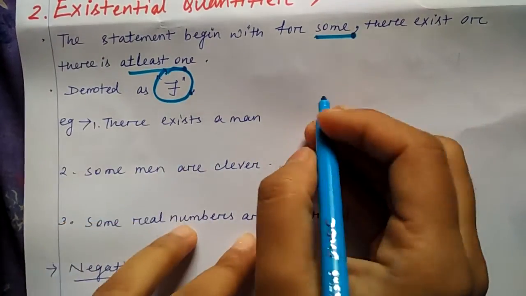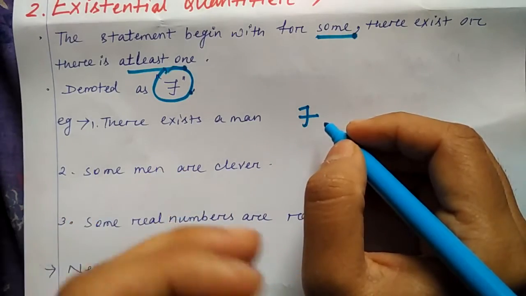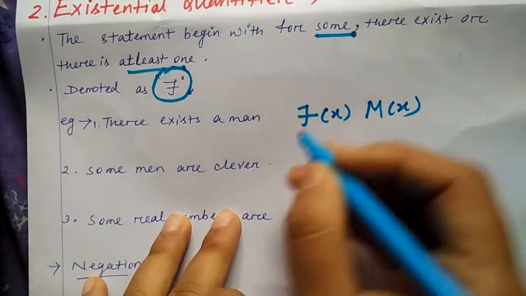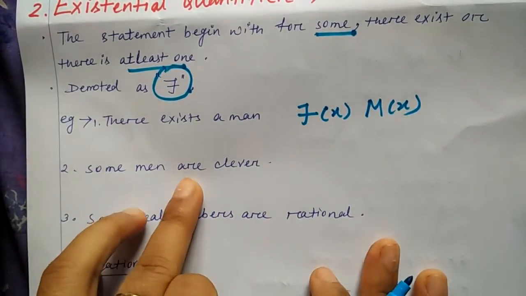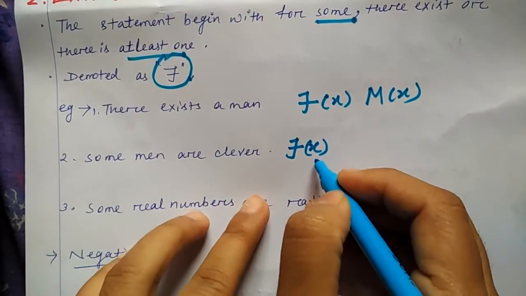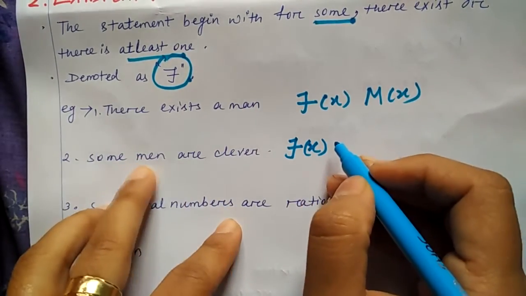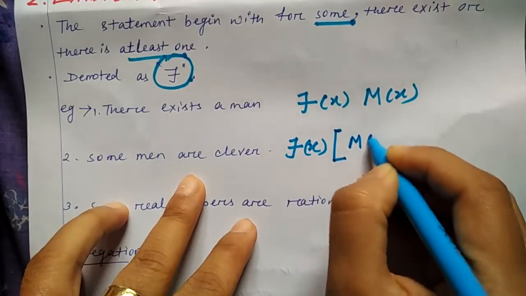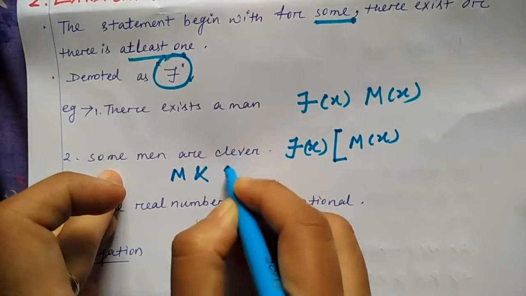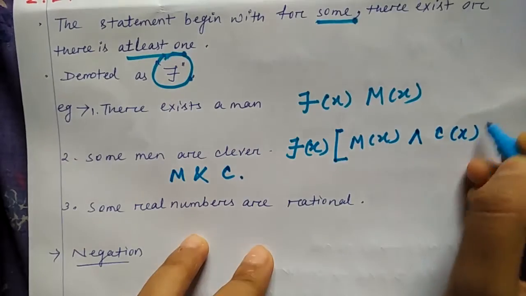There exists a man. So first thing, it is only asking for the existence of a man. So there exists x who is also a man. The next is, some men are clever. Here first there is already a man, which is denoted as x, and since some is used, that's why we have taken there exists. Then he is also a man and clever. Men are clever means man and clever, so this can be written as man and clever.